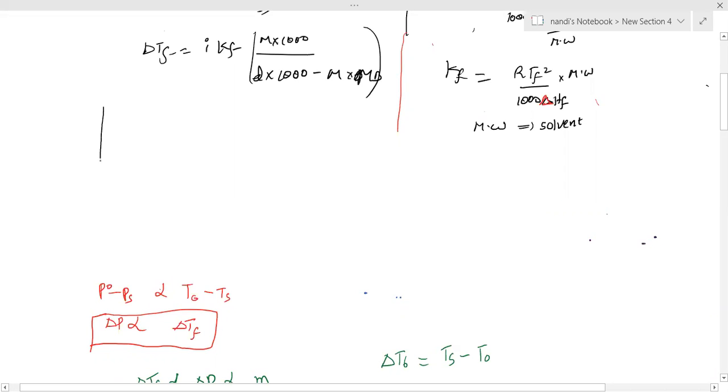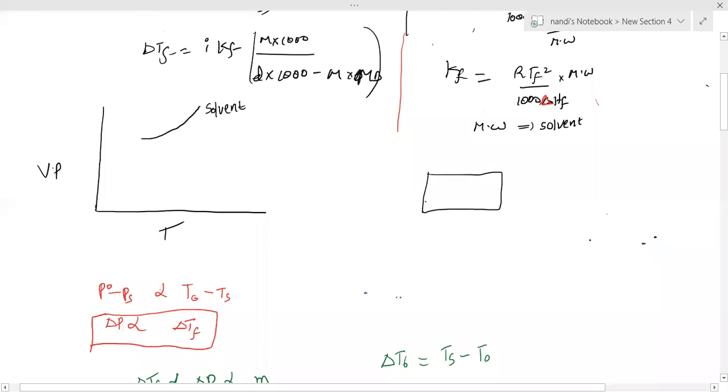This graph is vapor pressure versus temperature. This is the pure solvent, and this is the solution. Which one has the higher vapor pressure, solvent or solution? Already we discussed that. This is only solvent, assume that one is A, whatever you want. It has vapor pressure P naught.